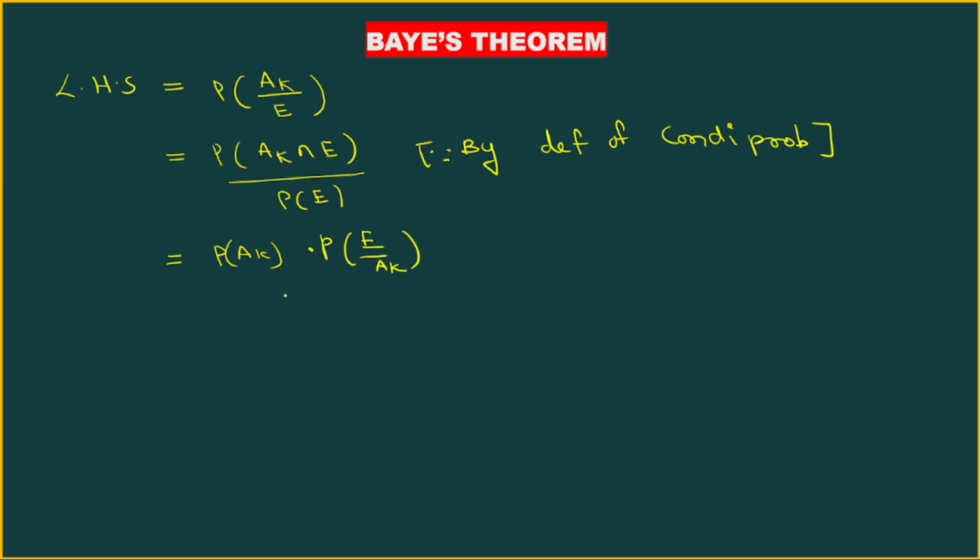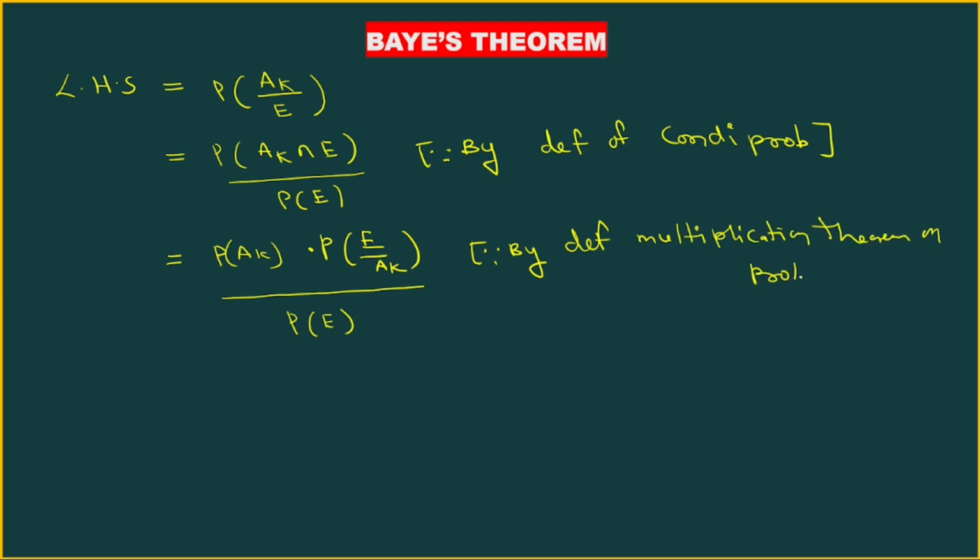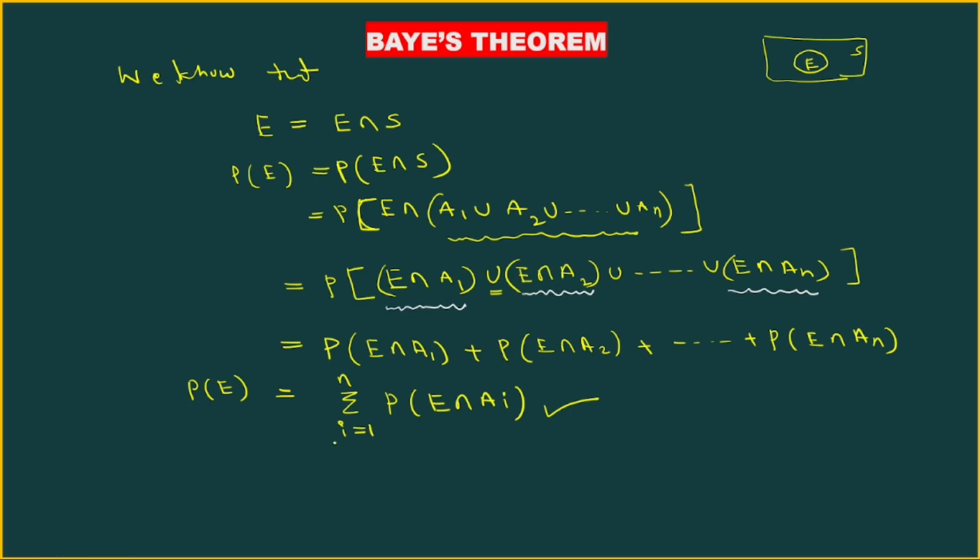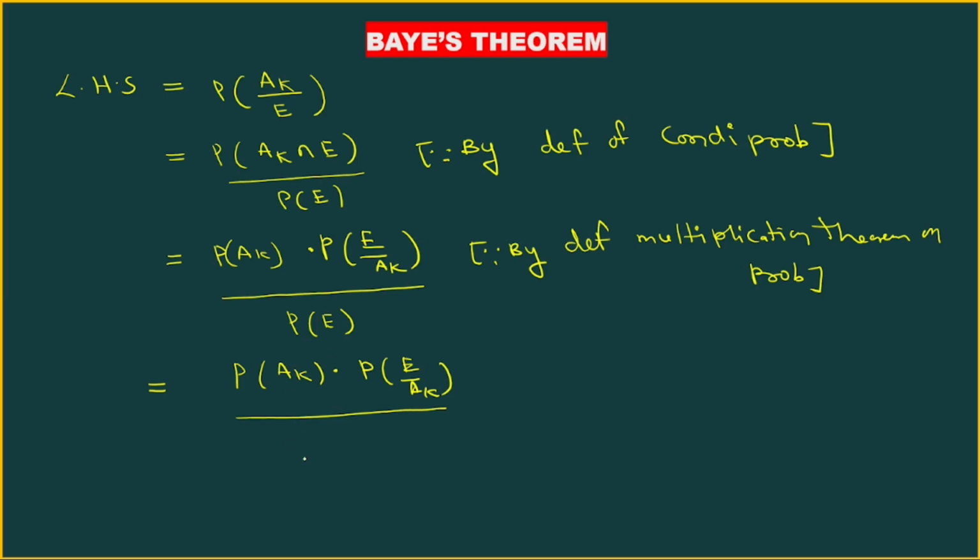This is also a formula. Why? By the definition of the multiplication theorem on probability. The numerator is P of Ak into probability of E given Ak, divided by probability of E. What is probability of E? In the previous step, we have P of E equals sigma i equals 1 to n probability of E intersection Ai. So in place of P of E, I am writing sigma i equals 1 to n probability of E intersection Ai.